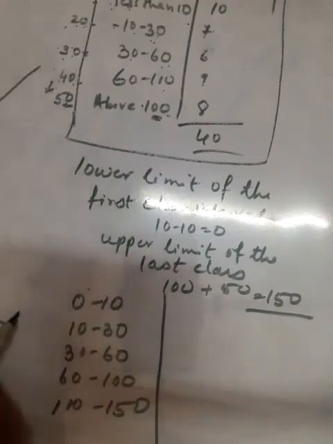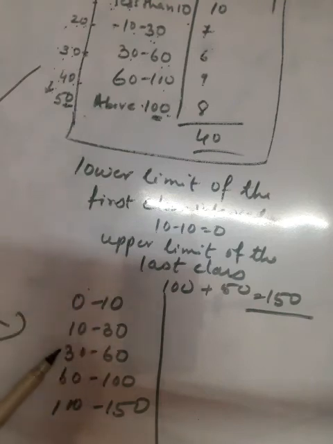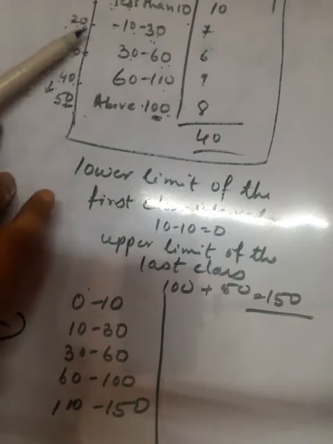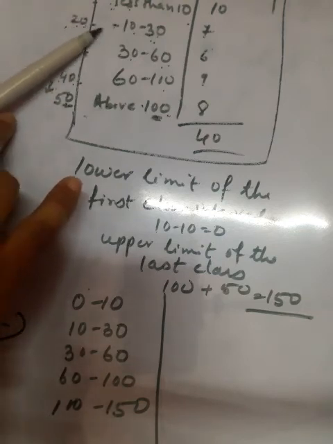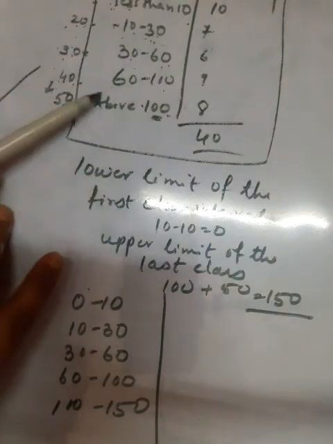So this open-end series can be converted like this. You have to find it according to the change in the trend. Here the trend is changing; the class width is not constant. The first difference is 20, then 30, then 40.